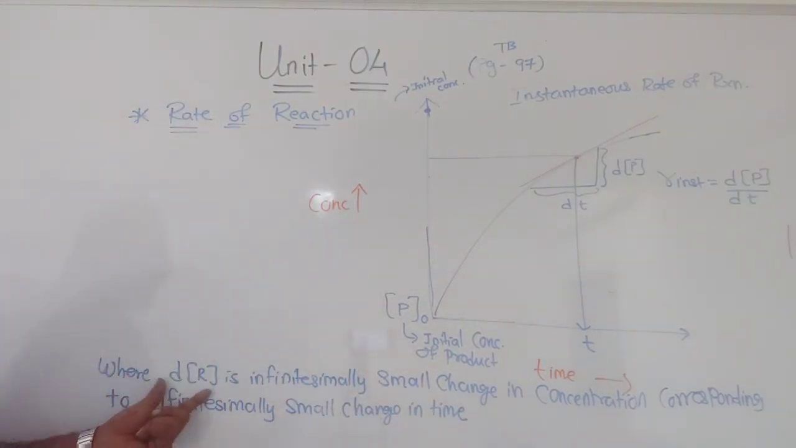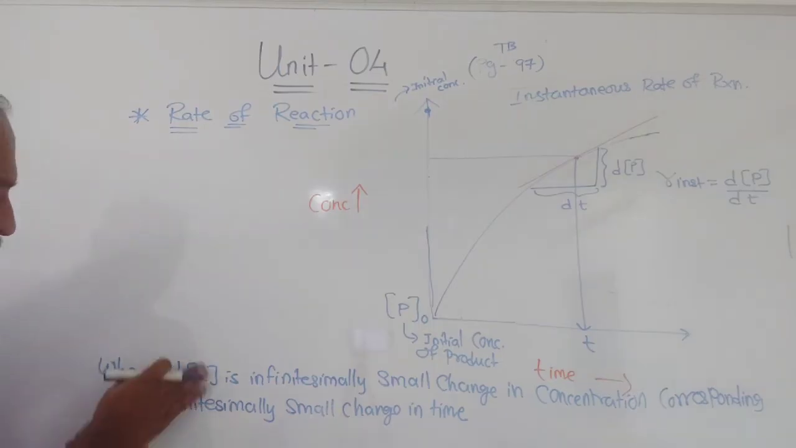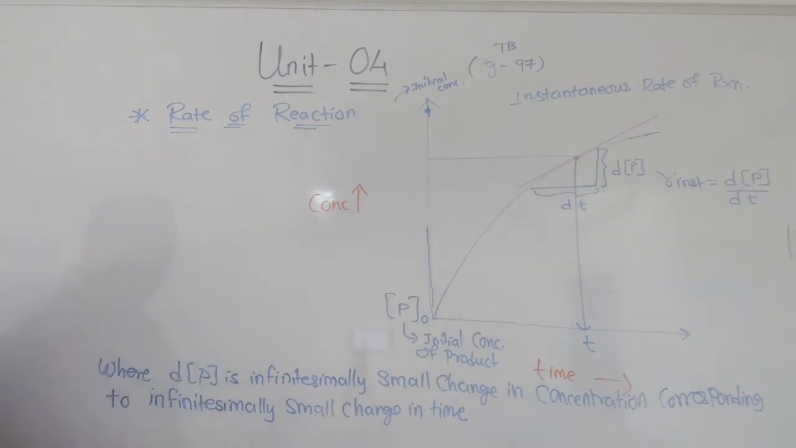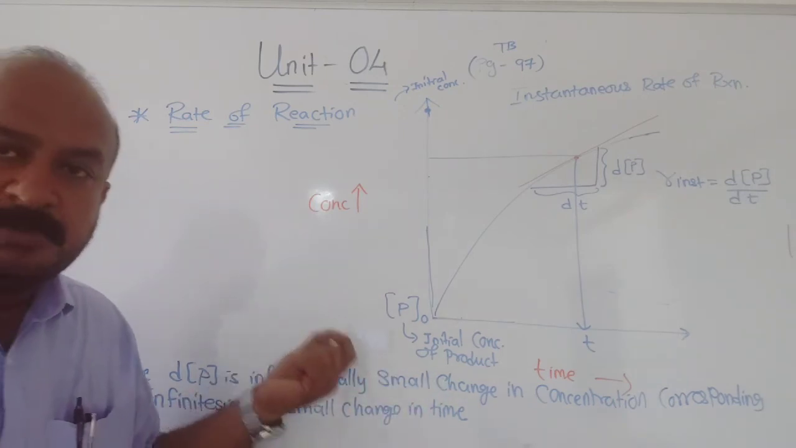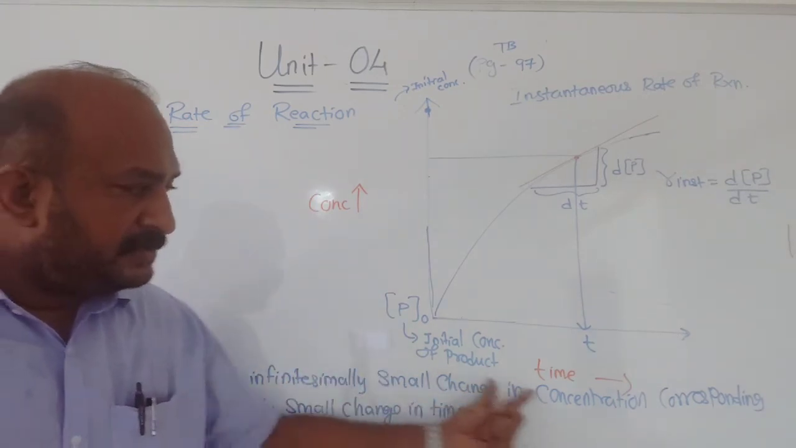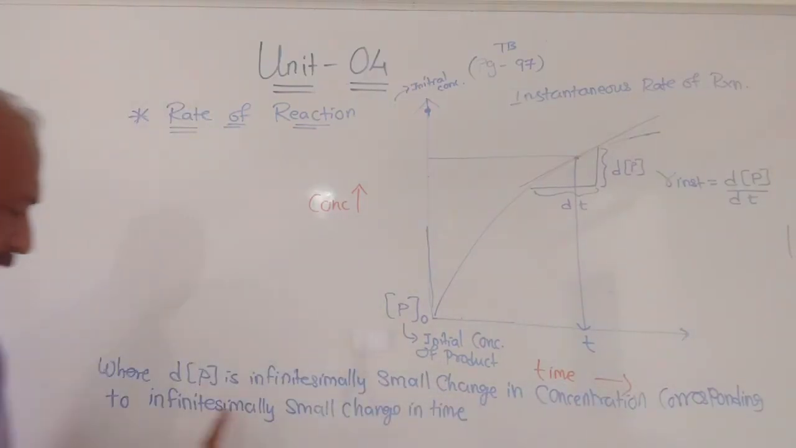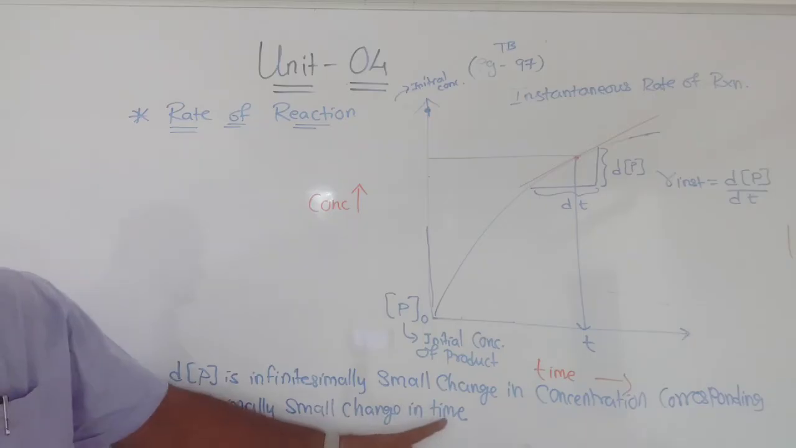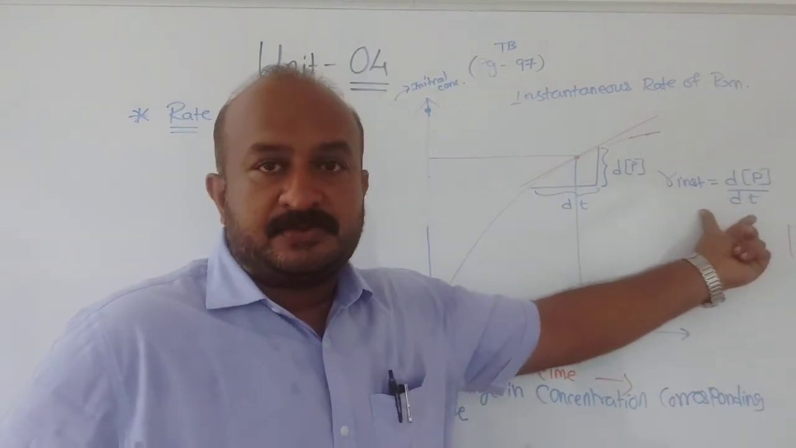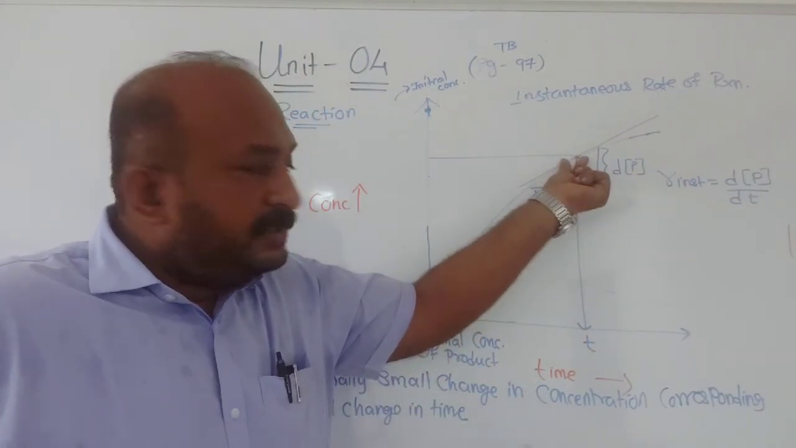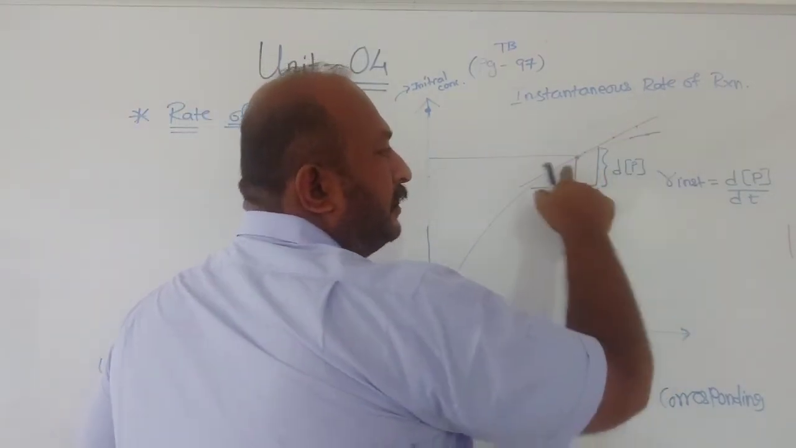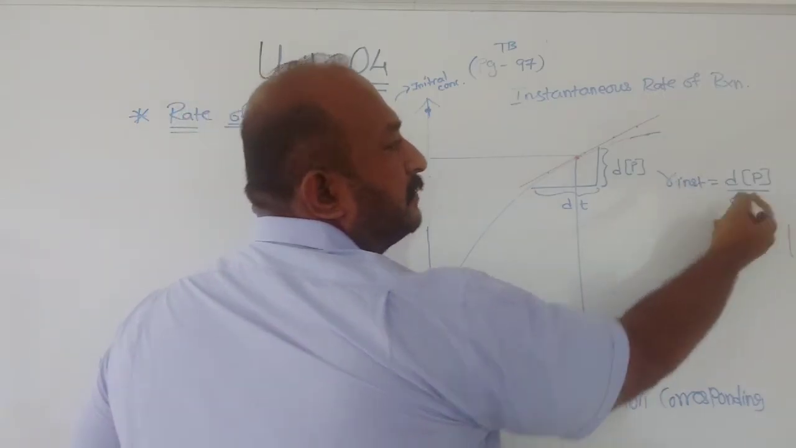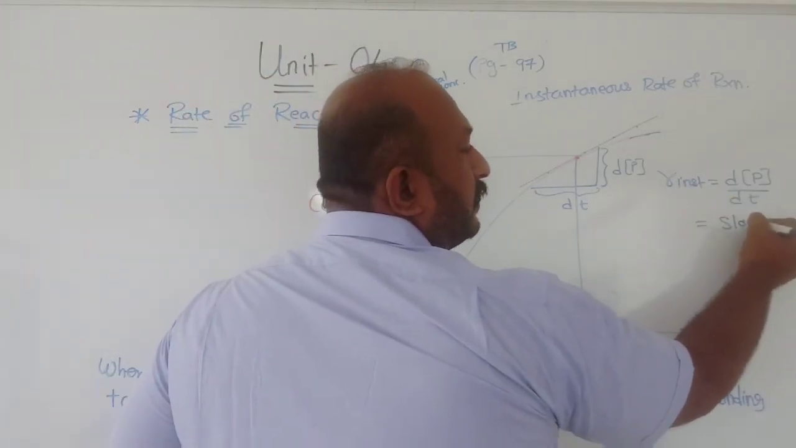The reason is that dP is an infinitesimally small change, meaning a very negligible change, right? It is the change in concentration corresponding to an infinitesimally small change in time. So that is represented by this. At a particular instant or a given point, if you want to find the rate, you can give it by this, and this is nothing but equal to the slope, right?